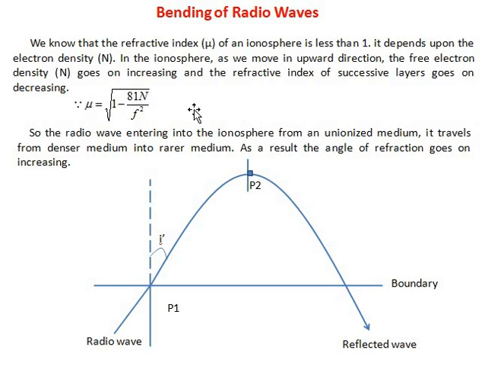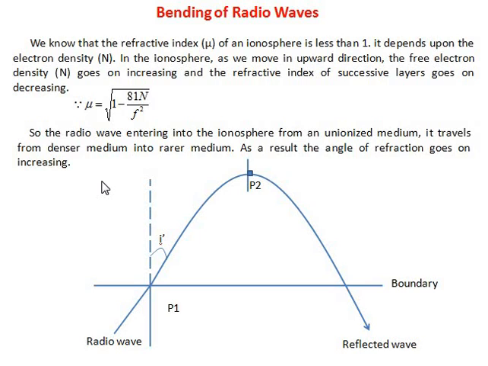Therefore, the refractive index of the ionosphere can be found by the relation mu is equal to square root of 1 minus 81 N divided by F square. Here N is the free electron density of the ionosphere and F is the frequency of the incident radiation, or frequency of the incident radio wave or electromagnetic wave.